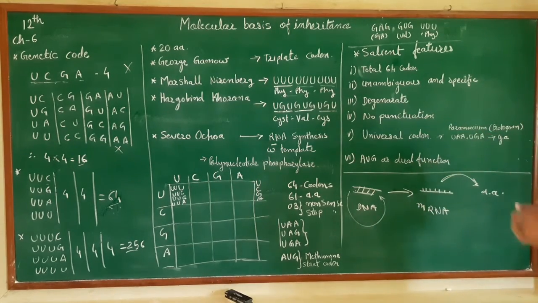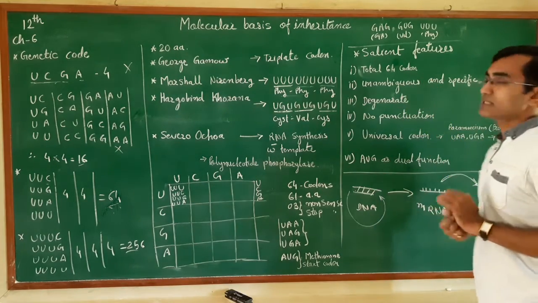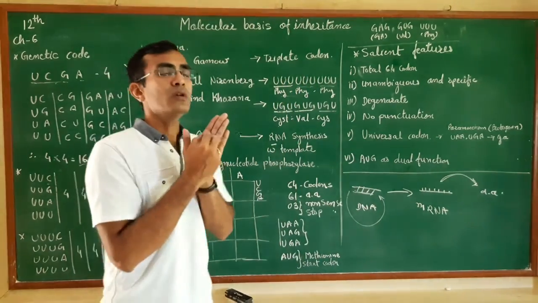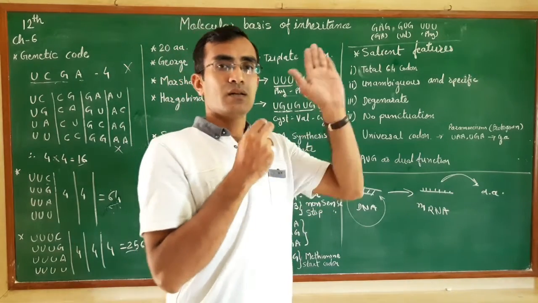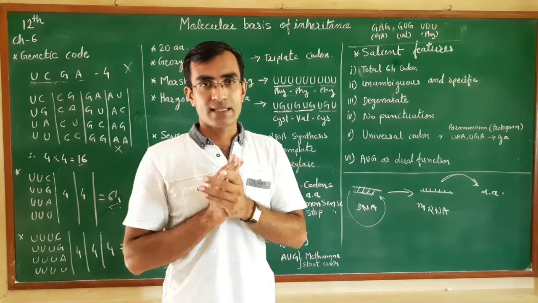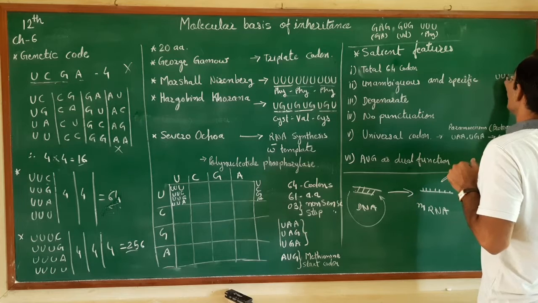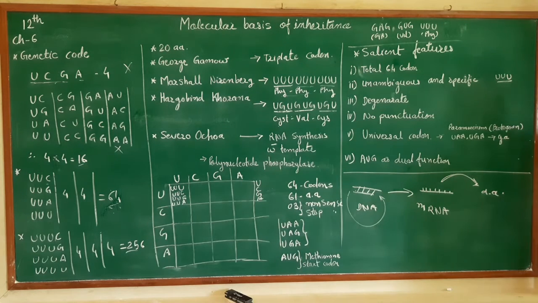Second, the codons are unambiguous and specific. Unambiguous means one codon will specify a particular amino acid. If we take an example, UUU will synthesize phenylalanine. That means it will not produce any other amino acid except phenylalanine. So a particular code is responsible for production of a particular amino acid.